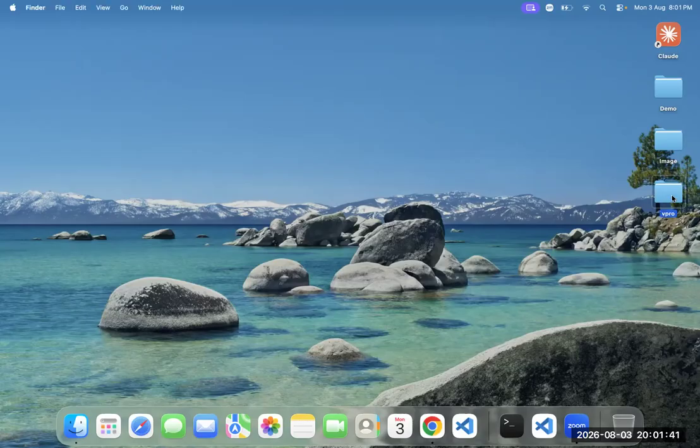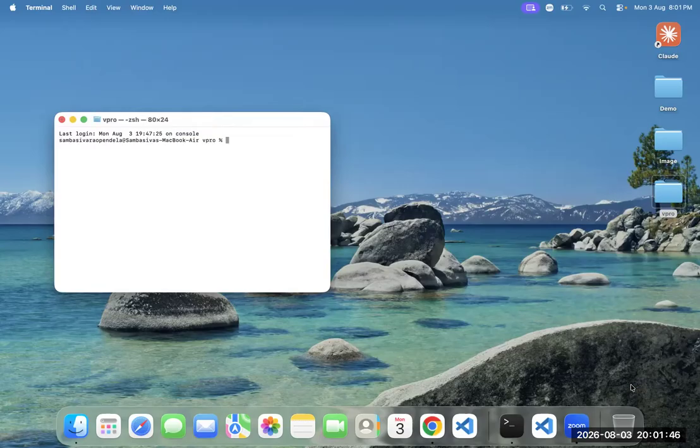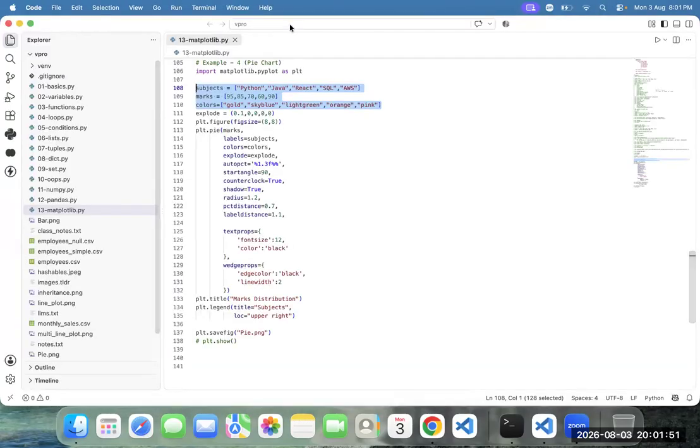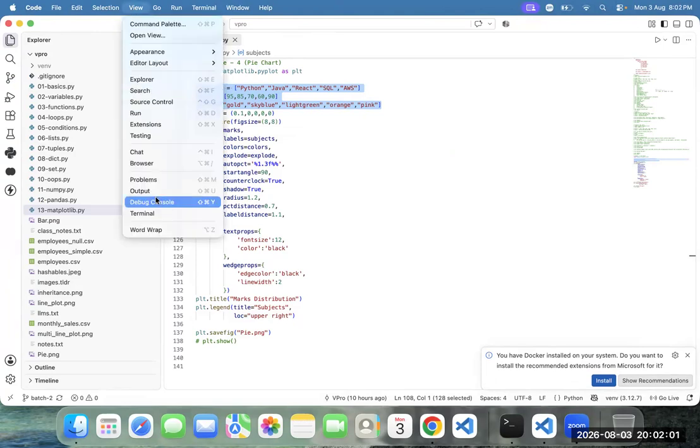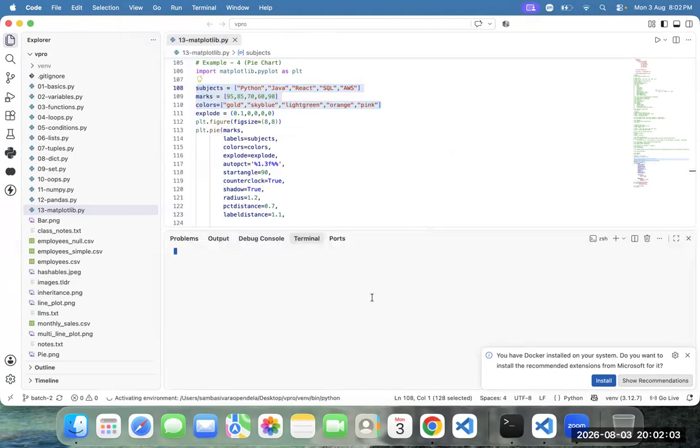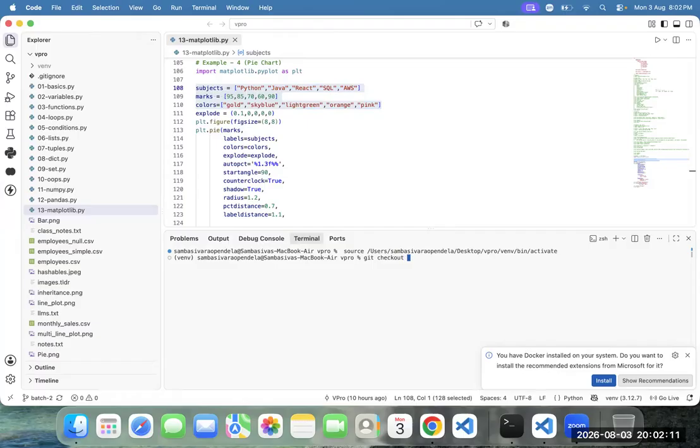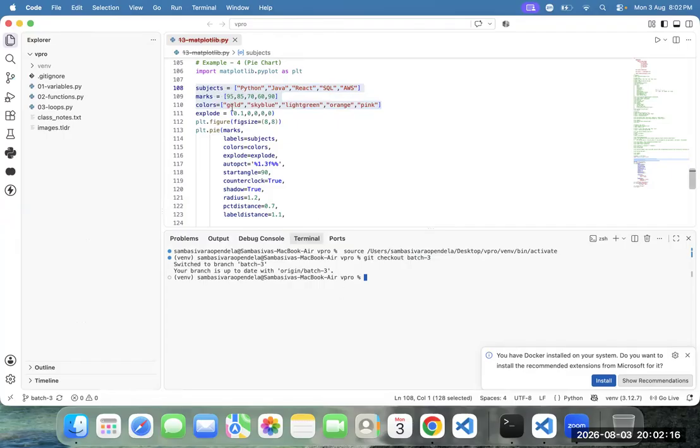For example, this is our directory now. Can you please tell me how to switch to our branch? I want you to switch to our branch. View terminal. What is our branch name? Batch 3. Git checkout batch-3. Automatically we can check out the branch.